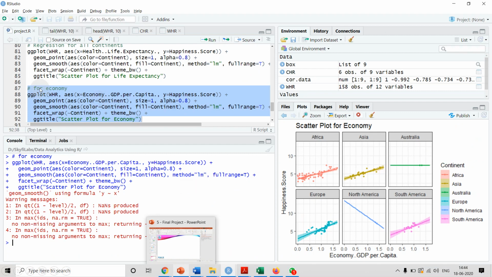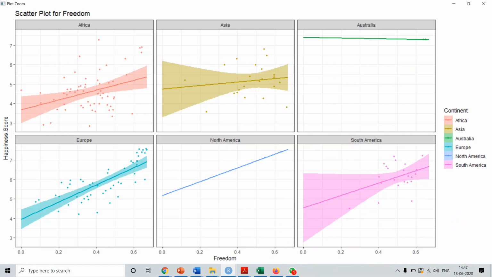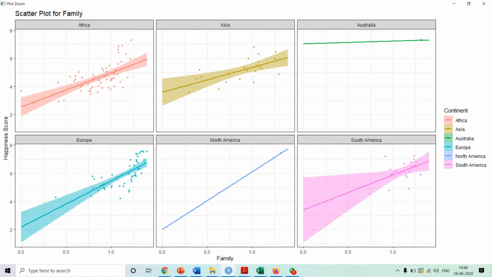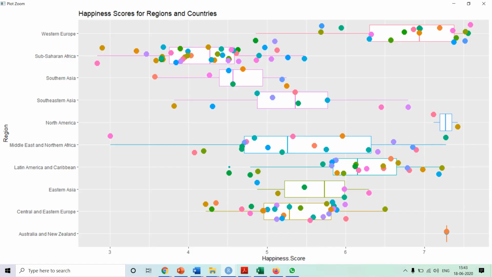Then we are doing the same thing continent-wise. Earlier for the health expectancy we found out what are the happiness scores. Now for economy we are trying to find out what are the happiness scores. So X we substituted as economy over here. If we see, this is the scatter plot for the economy. Similarly, we drew the scatter plot for freedom and for family, for trust in government, right?